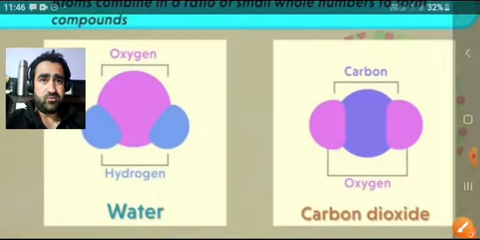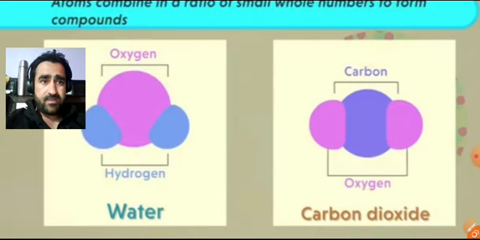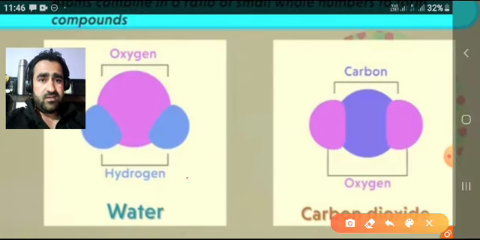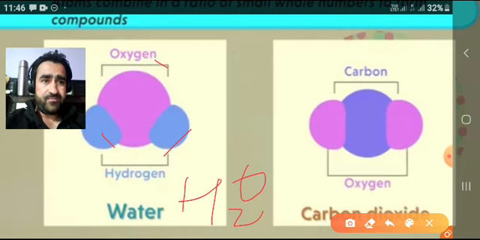You will get it more clearly here. In case of water, H2O, two hydrogen atoms are combining with one oxygen atom. So two hydrogen atoms plus one oxygen atom are combining to form a water molecule.